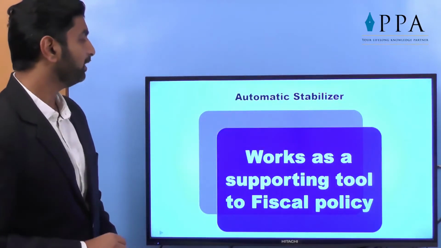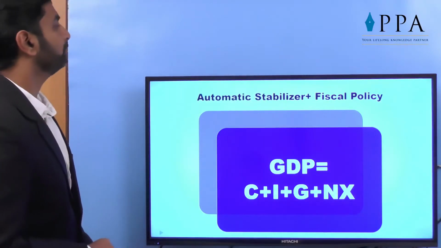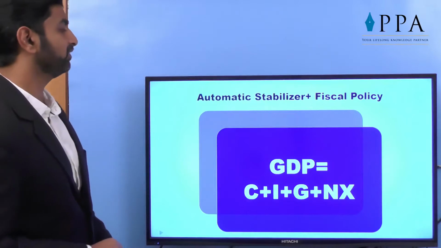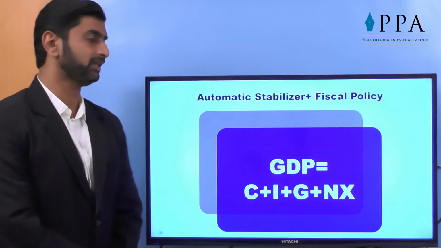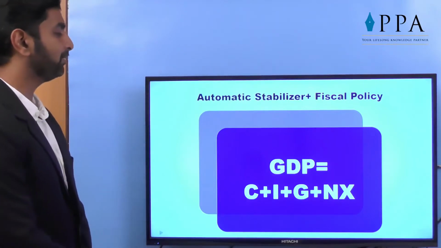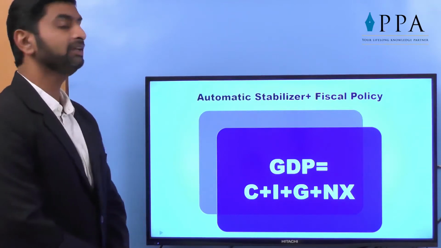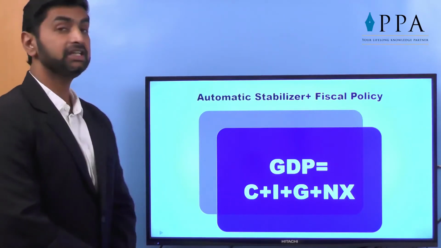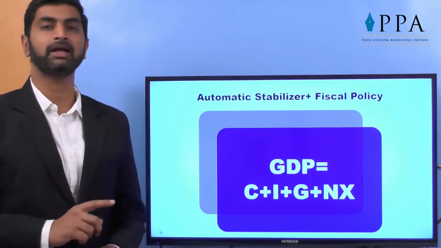Now, automatic stabilizer works as a supporting tool to the fiscal policy, as we discussed. Automatic stabilizer plus fiscal policy, how does it work? GDP, as we know, is a basic benchmark to make the analysis, and is C plus I plus G plus NX. C is consumption by consumers, I is investments made in the market, G is government expenditure, and NX is net exports minus imports.